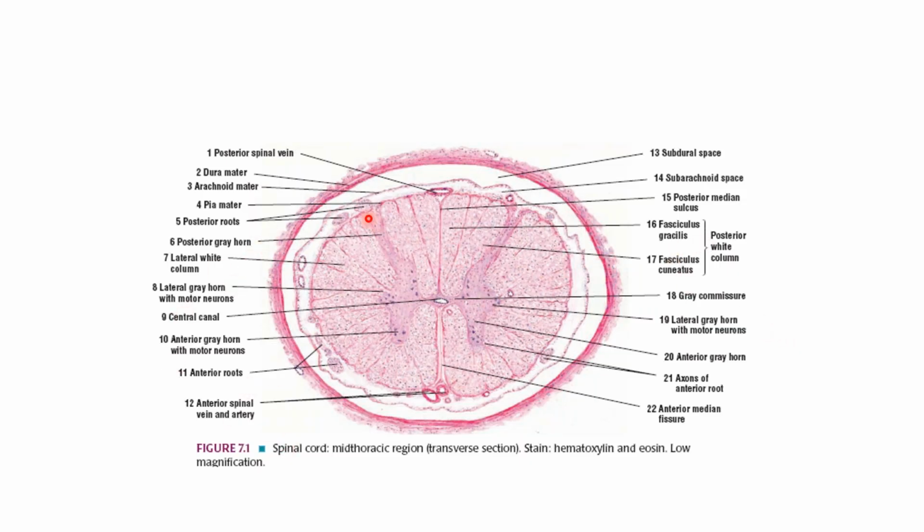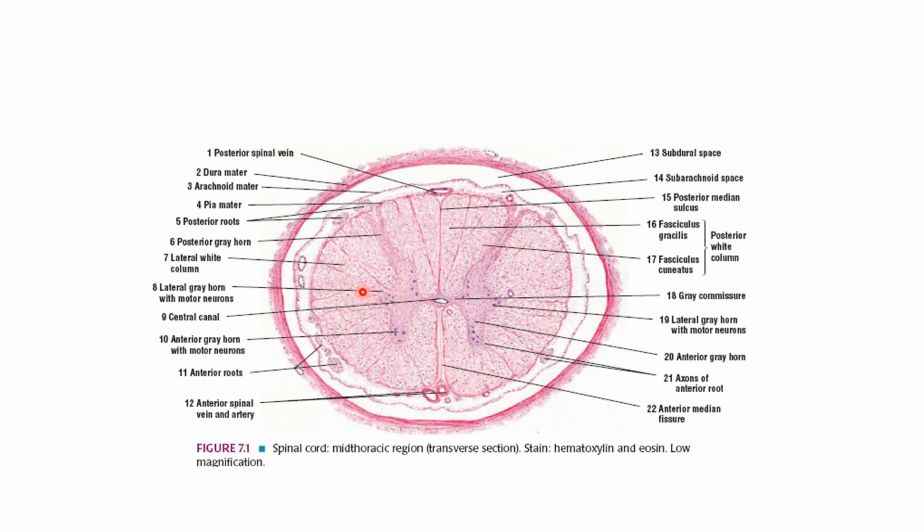So these are the coverings of the spinal cord. All the meninges will be there. We have the subdural space and the subarachnoid space, and lining the cord immediately is the pia mater. Then the neuropil in the posterior funiculus and anterior funiculus.